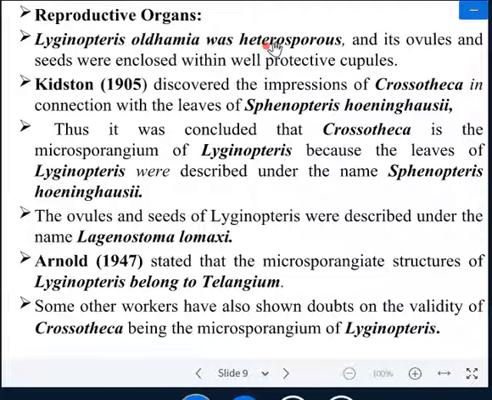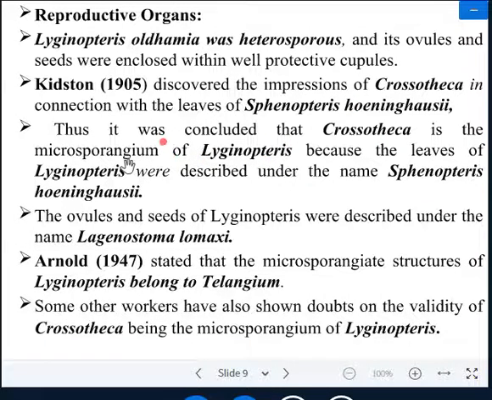Lyginopteris oldhamia was heterosporous, which is a gymnosperm character, and its ovule and seed were enclosed within well protective cupules. So seeds are protected by cupules. Kidston, another paleobotanist, in 1905 discovered the impression of Crossotheca in connection with the leaves of Sphenopteris hoeninghausii. Thus, it was concluded that Crossotheca is the microsporangium of Lyginopteris.